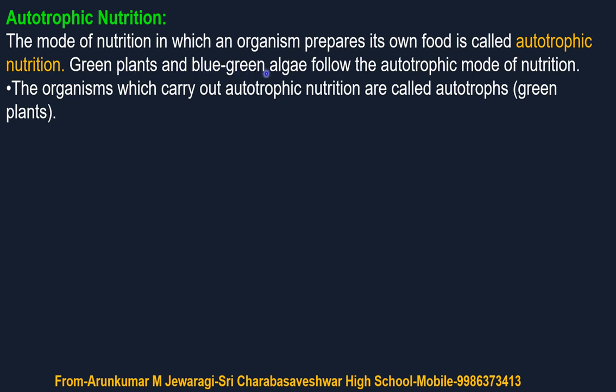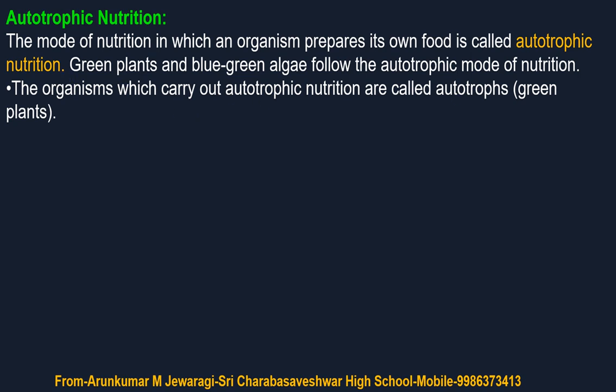Green plants and blue-green algae have the capacity to prepare their own food. Green plants and blue-green algae follow the autotrophic mode of nutrition. The organisms which carry out autotrophic nutrition are called autotrophs. Remember students, what are autotrophs? The organisms which carry out autotrophic nutrition are called autotrophs. For example, green plants and blue-green algae are called autotrophs, because they have the capacity to synthesize their own food.